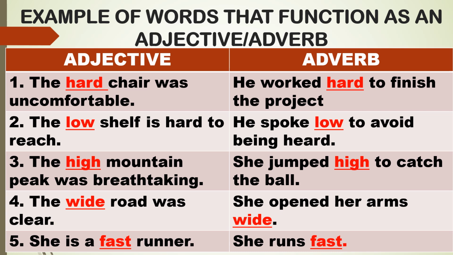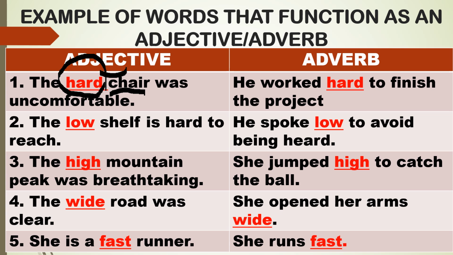Sentence number 1. The hard chair was uncomfortable. So the underlined word is hard. Hard here is the describing word, and this functions as an adjective. Why? Because it modifies or describes the word chair. Chair is a noun because it's a name of a thing. Okay, I hope it's clear.